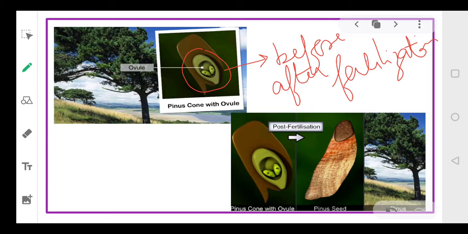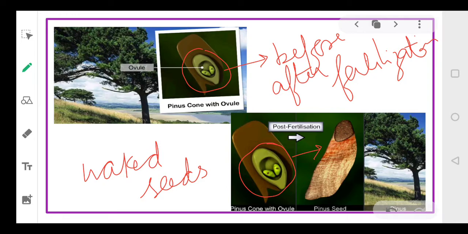Moreover, once these ovules are fertilized and form seeds, these seeds are not covered by any protective covering. So as the name suggests, the seeds are naked seeds. Neither the ovules nor the seeds are covered by a protective layer. The seeds are present outside the body, and they can be seen with the naked eye. If you look at the plant, you can easily locate its seeds.